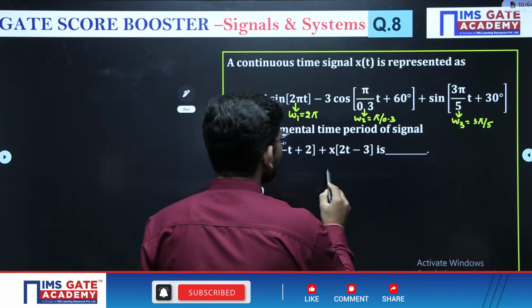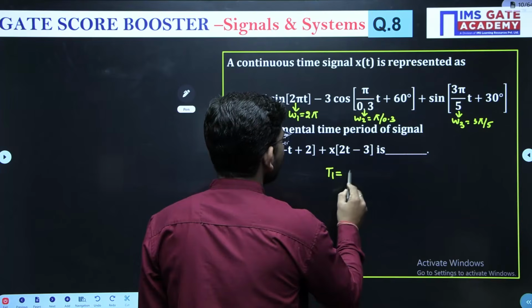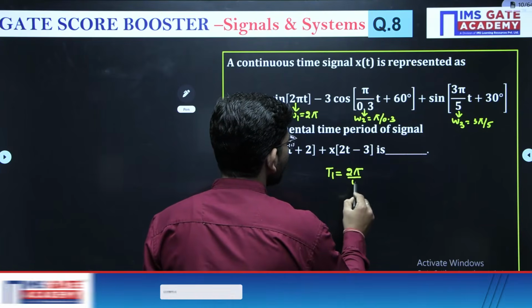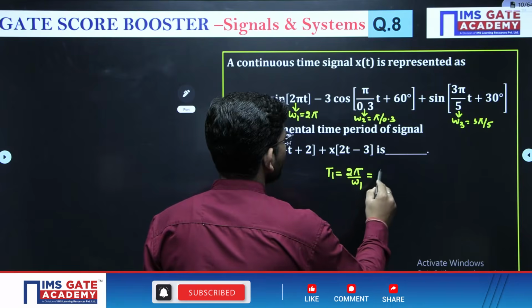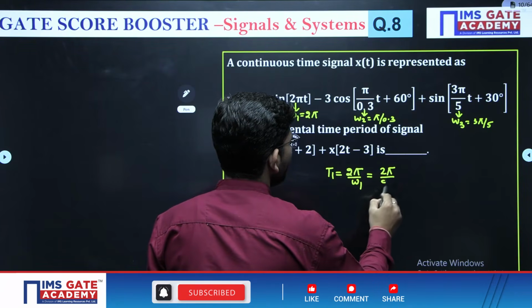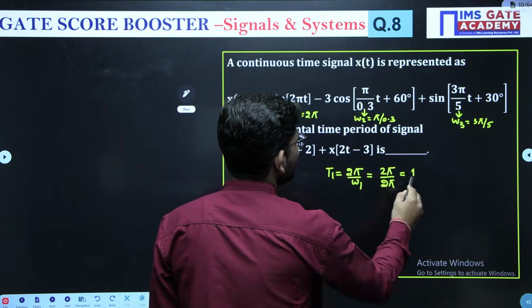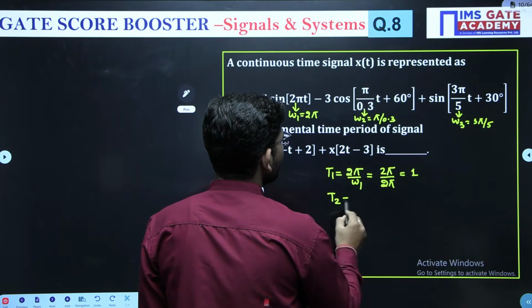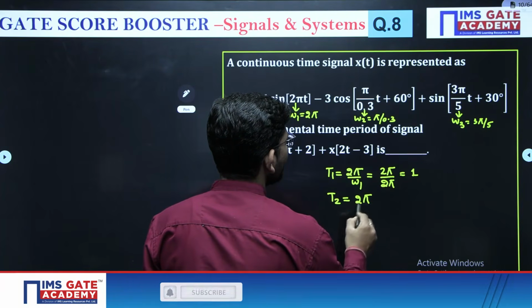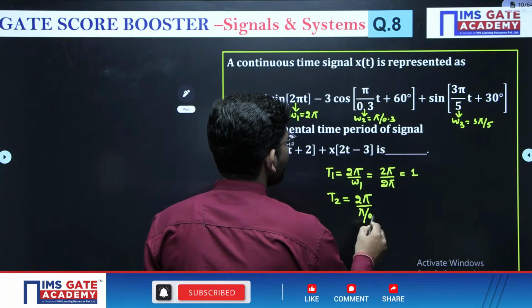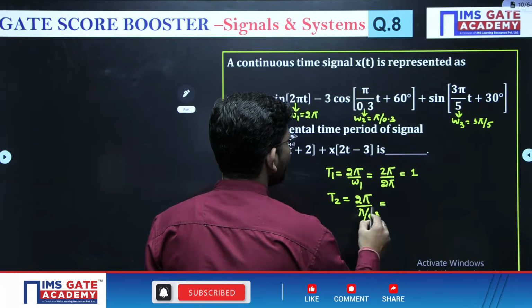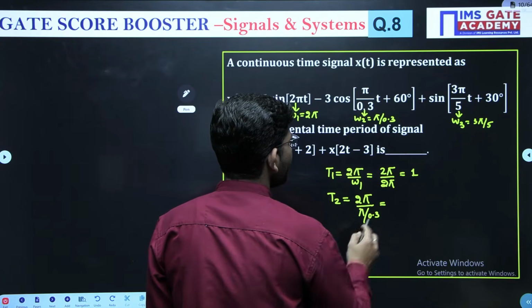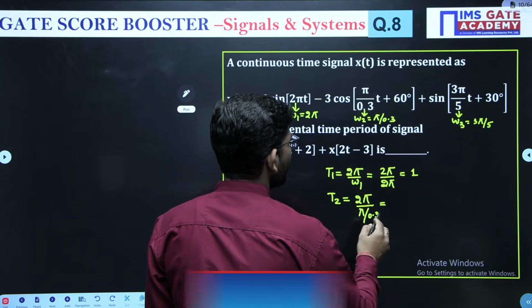So if I ask you what is going to be the time period T1, it is going to be 2 pi by omega 1. So 2 pi by omega 1 is 2 pi, so we will get 1. What is going to be the time period T2? It is going to be 2 pi upon pi by 0.3, right? What will we get?